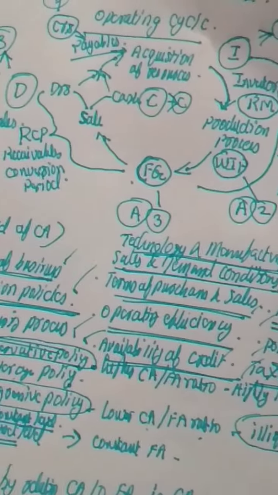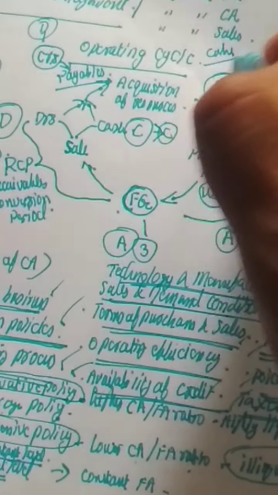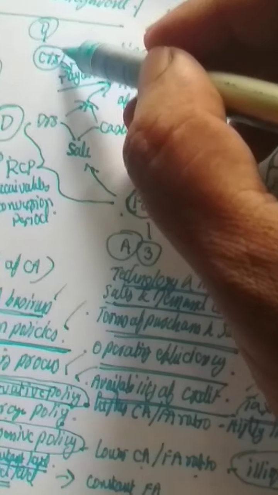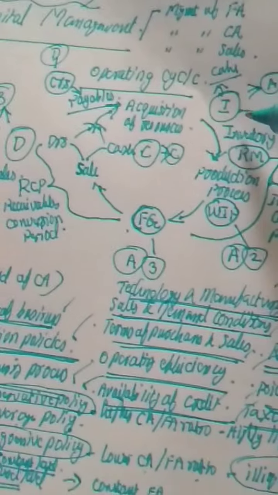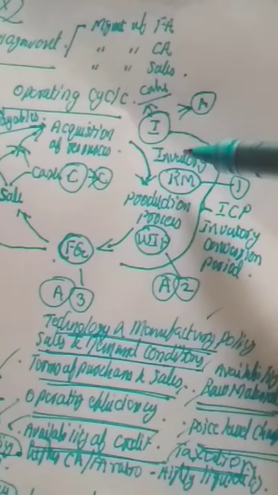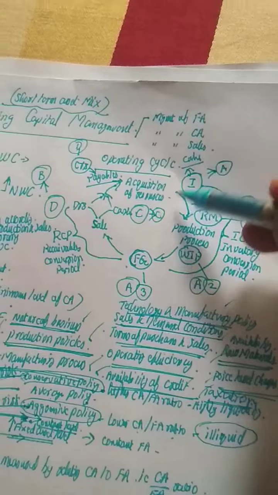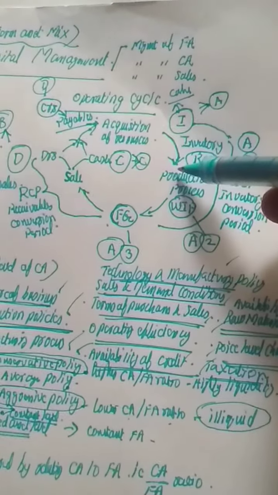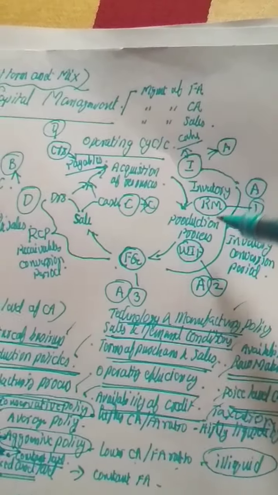We may purchase it for cash, or we may take it on credit. So from creditors, we will take inventory. When we purchase on credit, automatically creditors are generated, isn't it? So inventory is there. From the inventory, we will go for the production process. So that is the second stage, production process. We will acquire the resources and go for the production process.